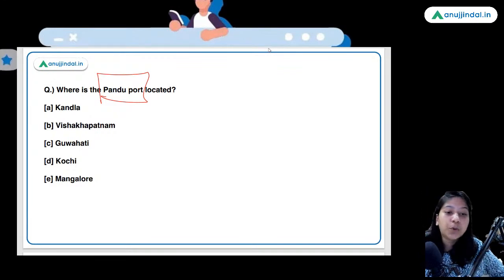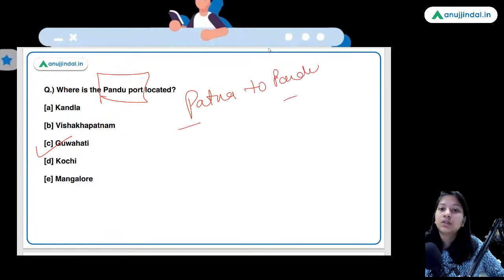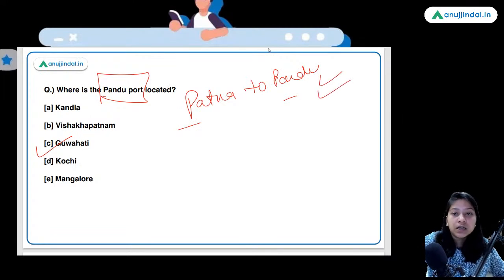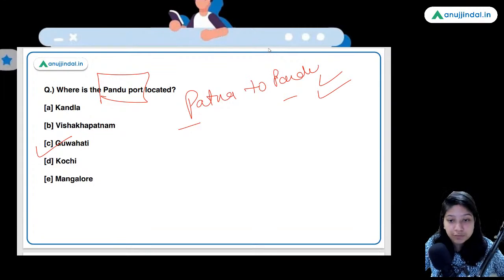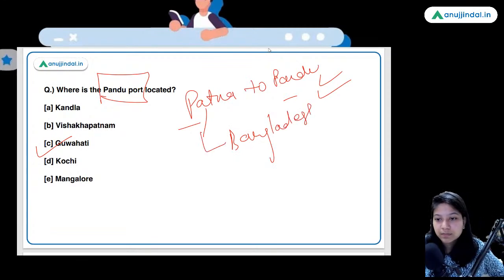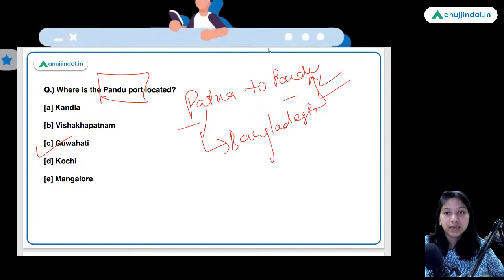Where is Pandu port located? So guys, Pandu port is located at Guwahati. So from Patna to Pandu, the ship was sent, and the peculiarity of this shipment is that it is going from Patna to Pandu via Bangladesh. So through Bangladesh, this consignment was sent to Pandu port, which is in Guwahati. Okay, so that's the peculiarity of this news.